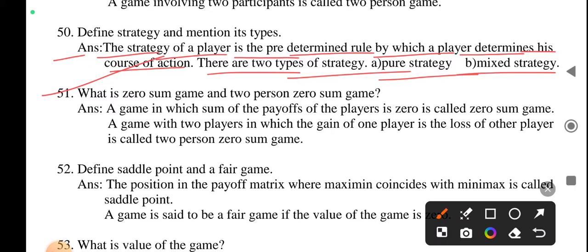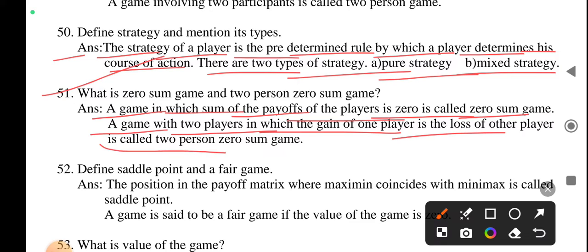And what is a zero sum game and two-person zero sum game? A game in which the sum of points of the players is zero is called zero sum game. A game with two players in which the gain of one player is the loss of the other player is called two-person zero sum game.